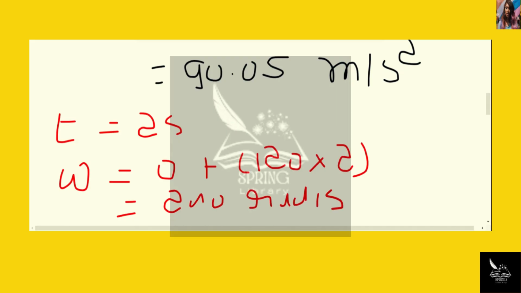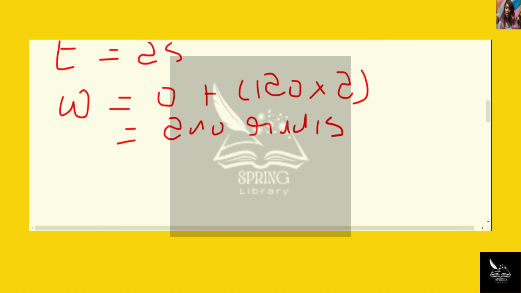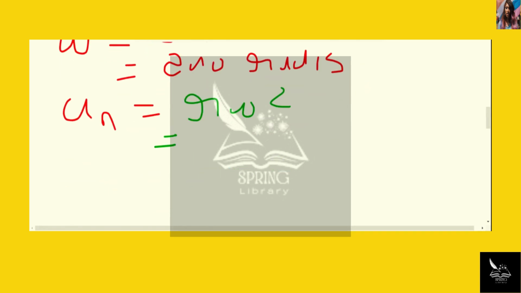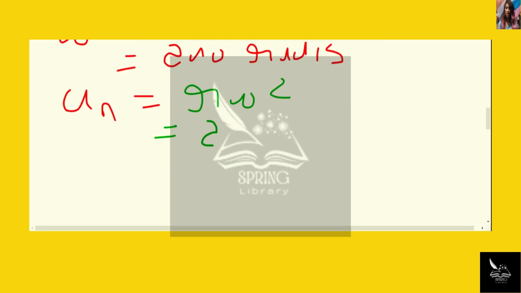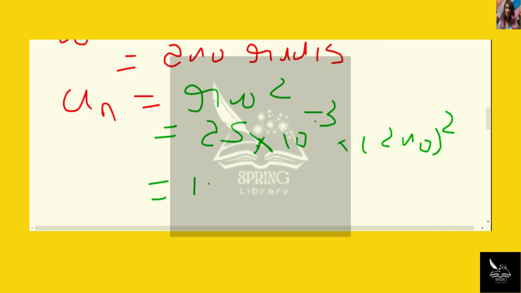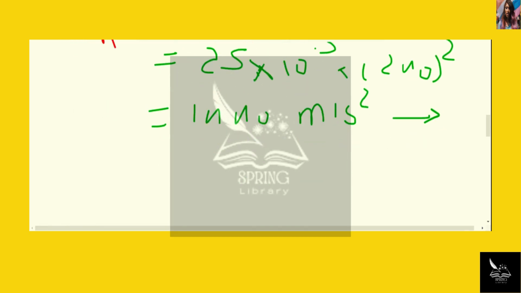Now the normal acceleration can be calculated as an is equal to r omega square, but we have both the quantities, so it's 25 into 10 to power minus 3 into 240 square. So the answer will be 1440 meter per second square horizontally right direction.